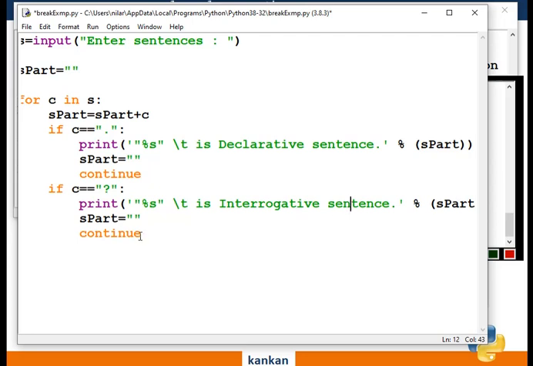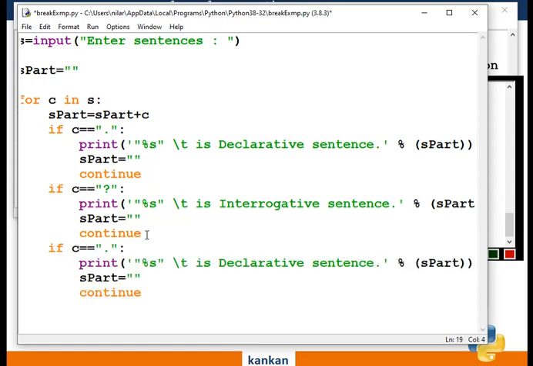Now next we have to test for the imperative sentence. Only I have changed the symbol.